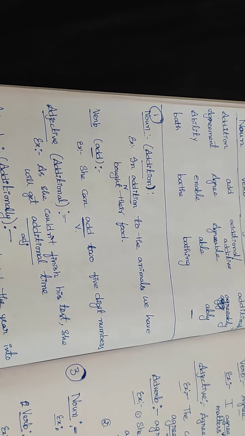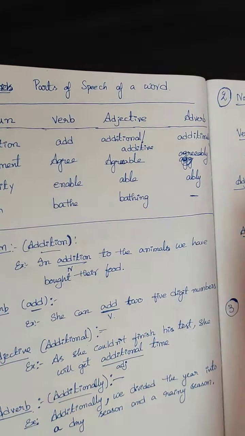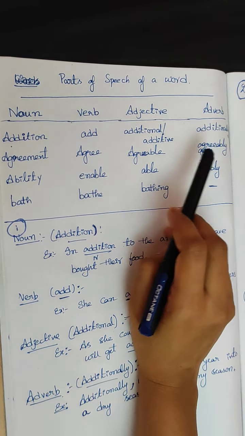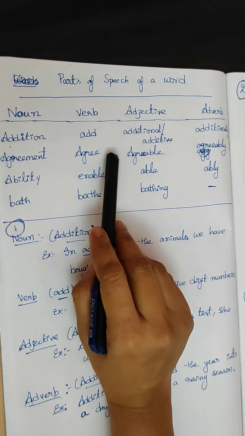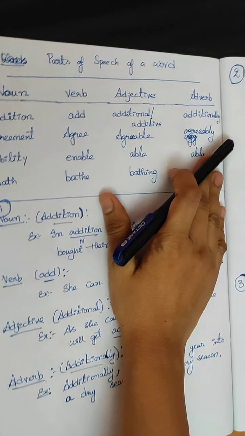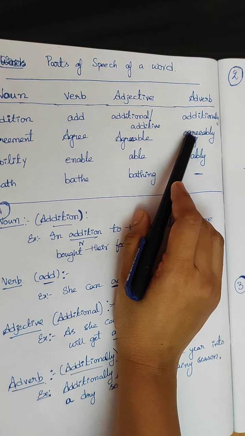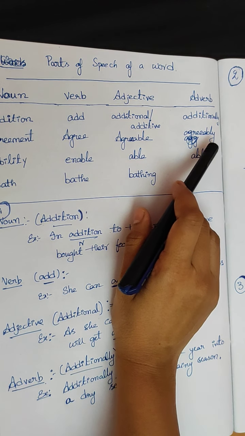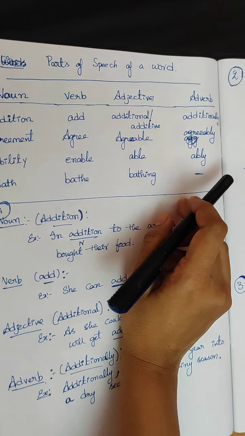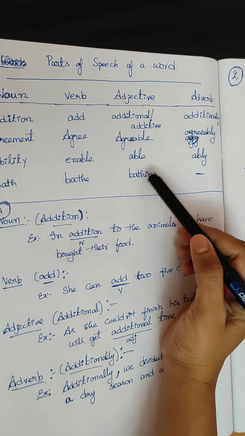So today I'll explain the parts of speech, but with one word only. I'll take one word, and that word will appear in different parts of speech. We know parts of speech already, right? How many? Eight are there. Noun, pronoun, verb, adverb, adjective, interjection, preposition, like that we have eight.